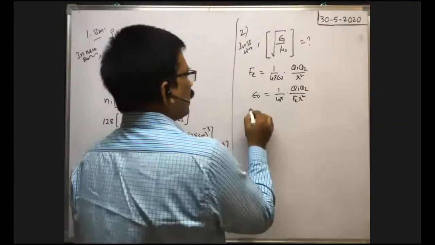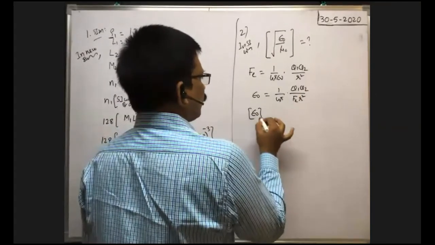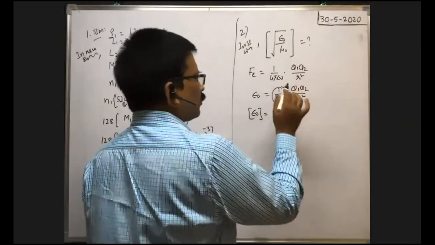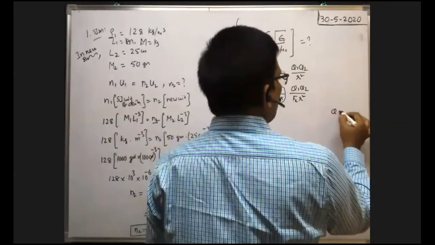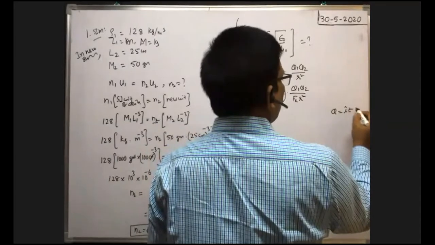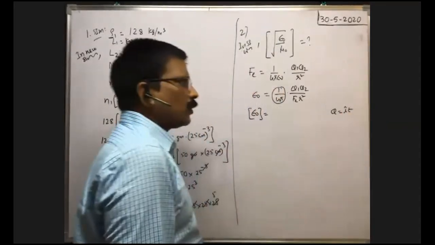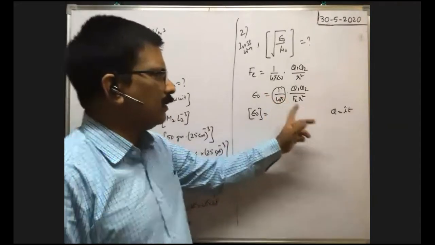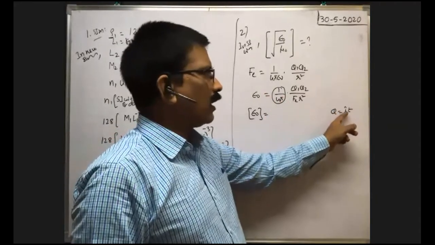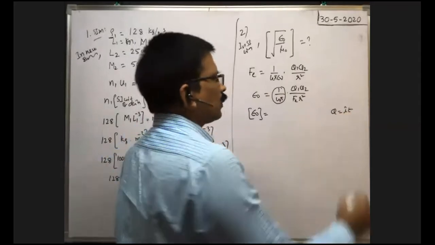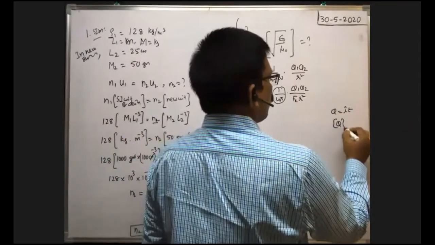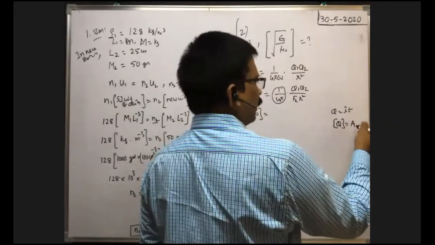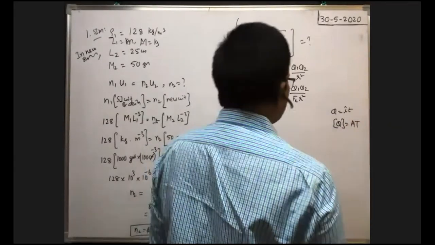Okay. Now what is the dimension formula of epsilon naught? You see, 1 by 4 pi is the constant. It has no dimension formula. Charge q is equal to current into time, q is equal to I into t. So what is the dimensional formula of charge? I is the fundamental quantity and t is also the fundamental quantity. So the dimensional formula of charge is the dimension formula of current, that is I or capital A, into time t. So AT is the dimension formula of charge.